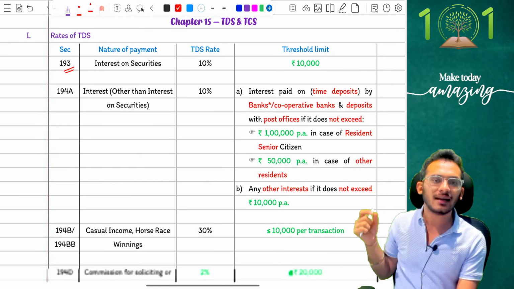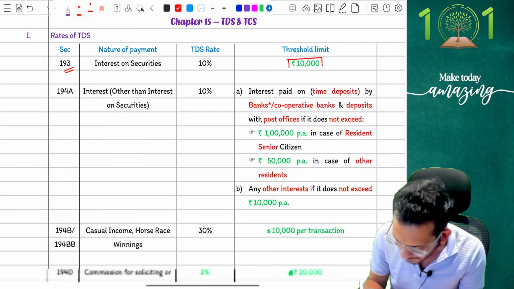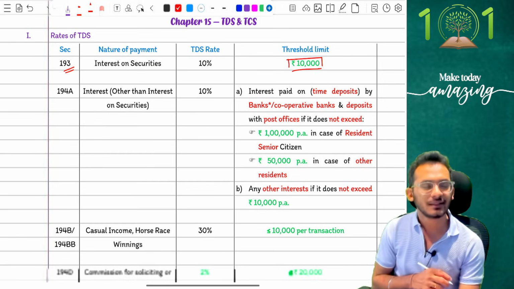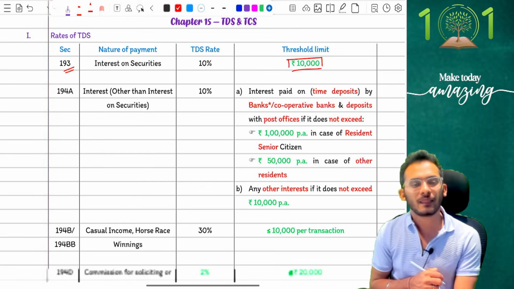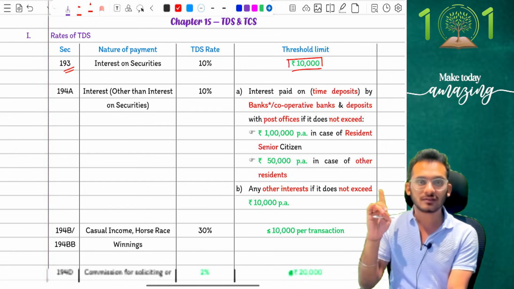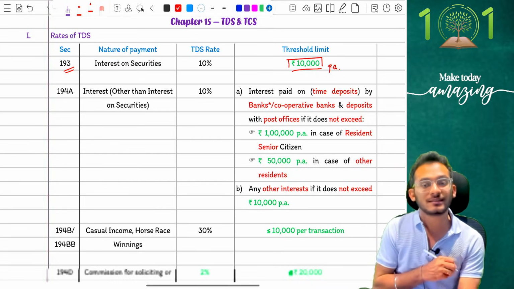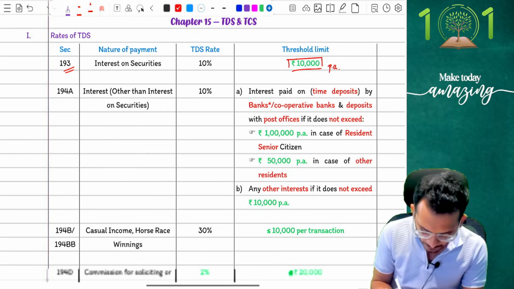Individual securities had threshold limits. Now they have confirmed that for each security, the threshold limit is 10,000 rupees. So now you will not deduct TDS under 193 if the threshold does not cross 10,000 rupees per annum. That is what the rule is. Clear? Yes.